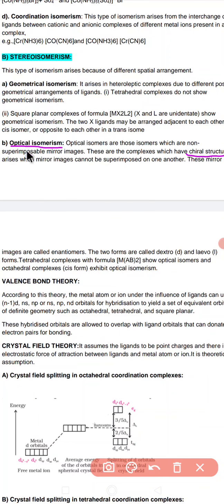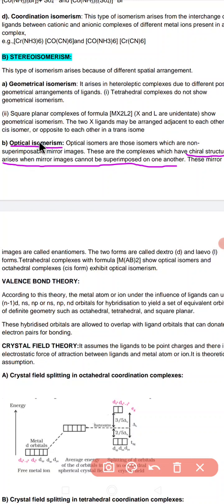Optical isomerism arises when mirror images cannot be superimposed on one another. These mirror images are called enantiomers. So optical isomers arise when the mirror images are not superimposable, one is not superimposed on the other.